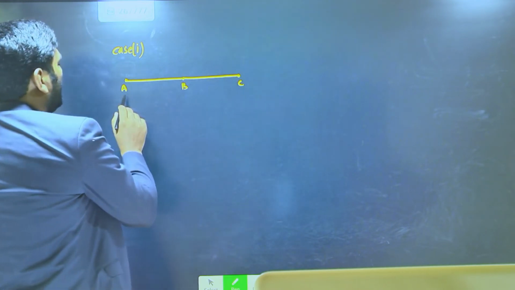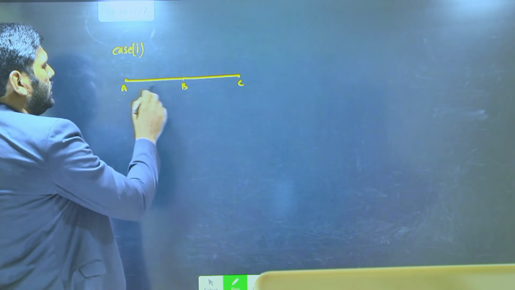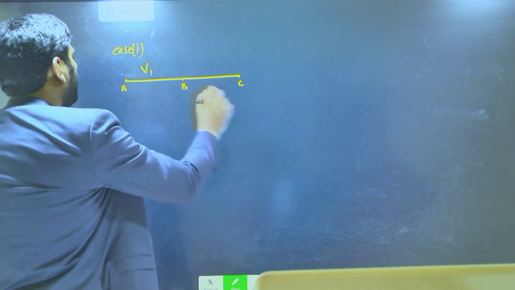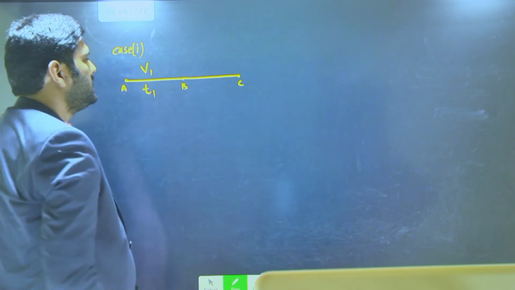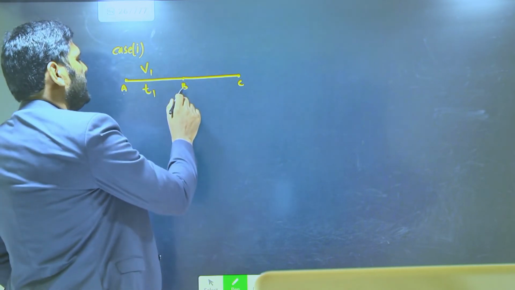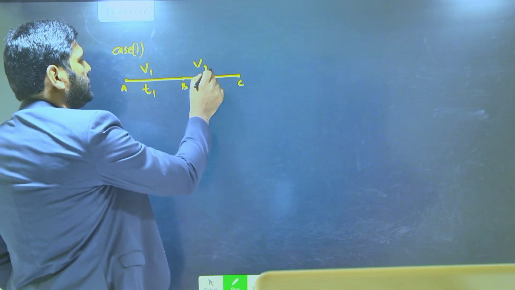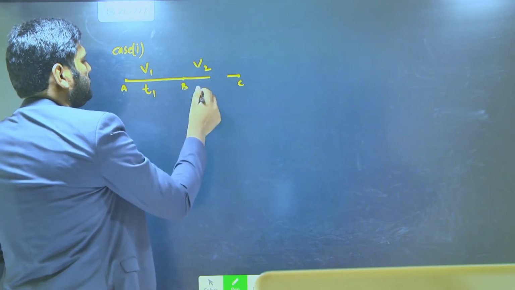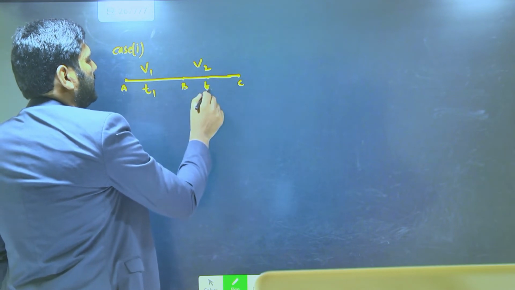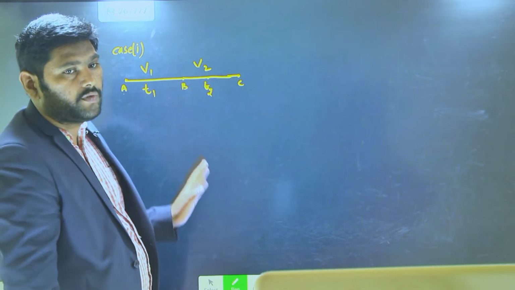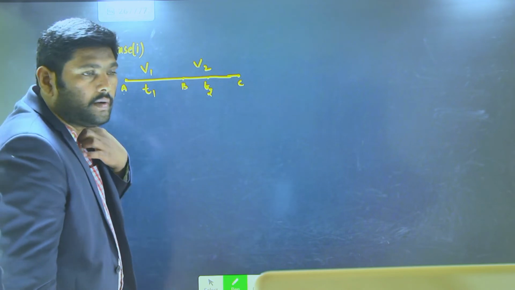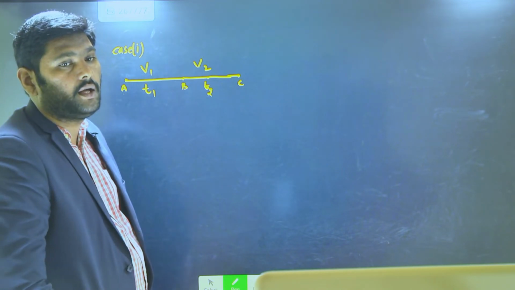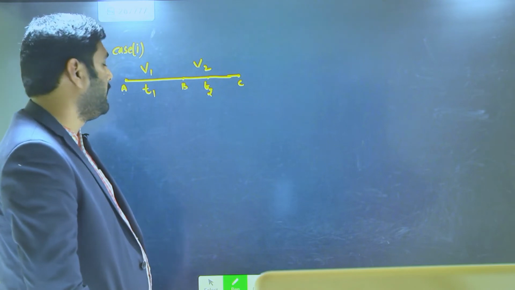When the object moves from A to B, it travels with V1 speed in t1 time. Similarly, when traveling from B to C, it travels with V2 speed in t2 time. In traveling from A to C, what is going to be the average speed of the body?